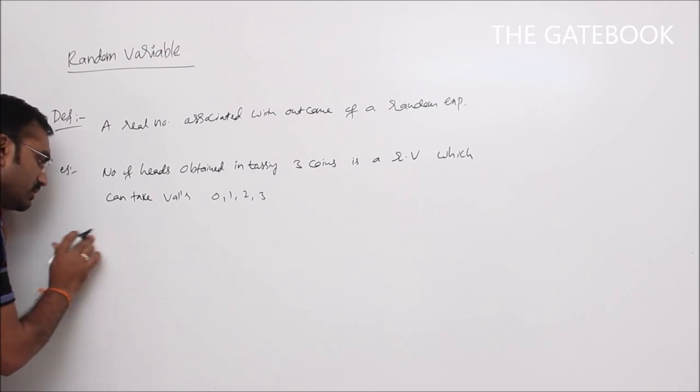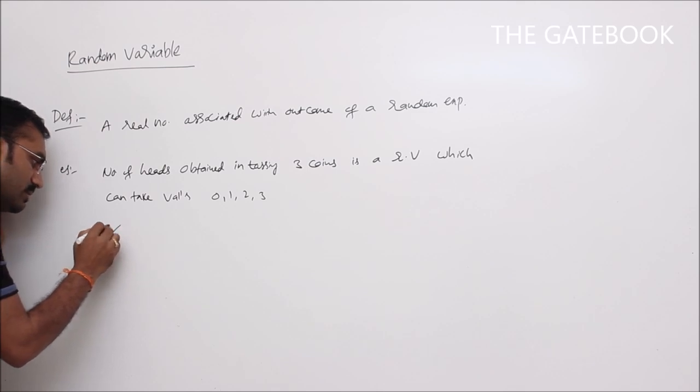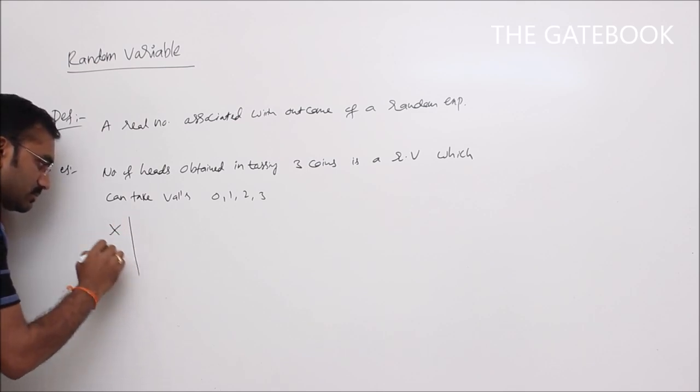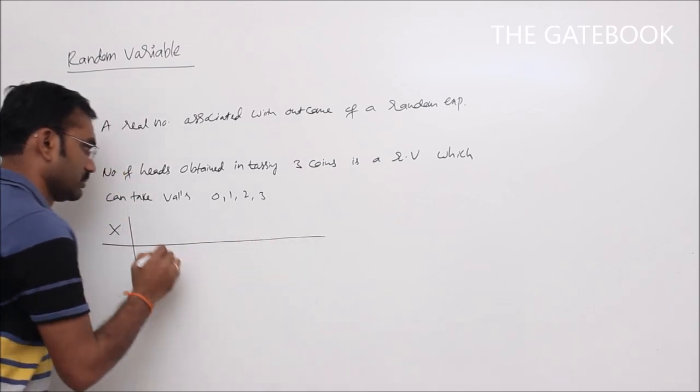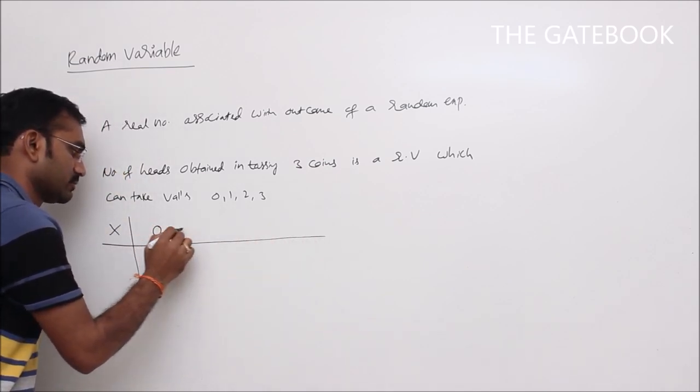See here, generally we will denote a random variable by the symbol capital X. So here the random variable takes values 0, 1, 2, 3.